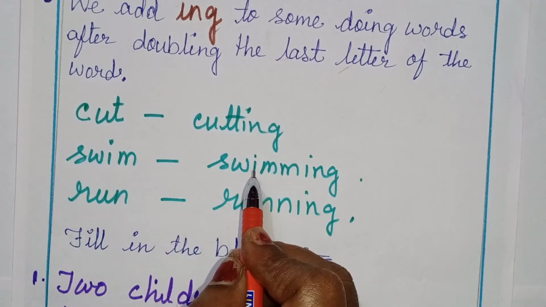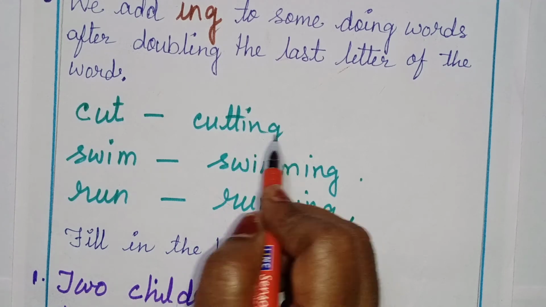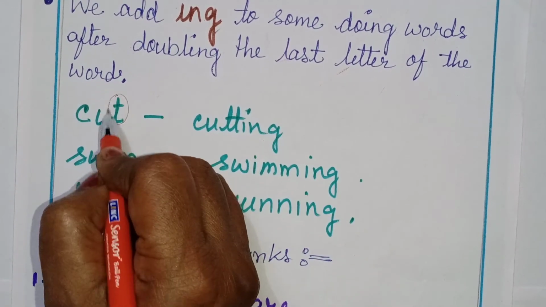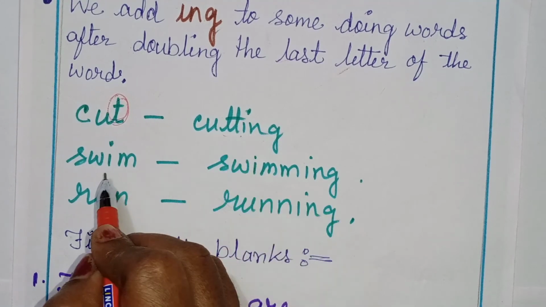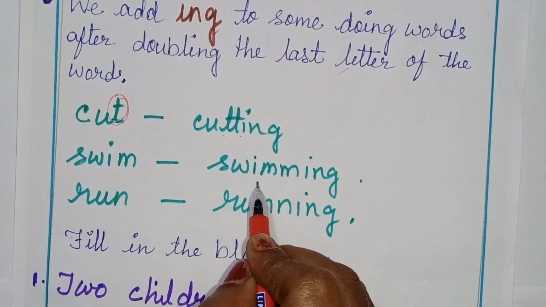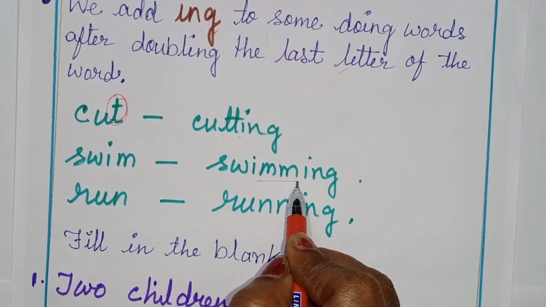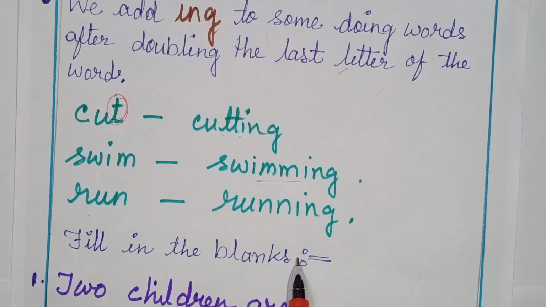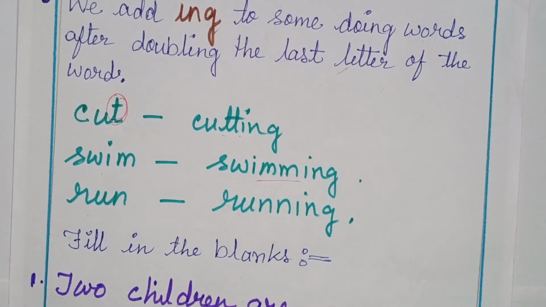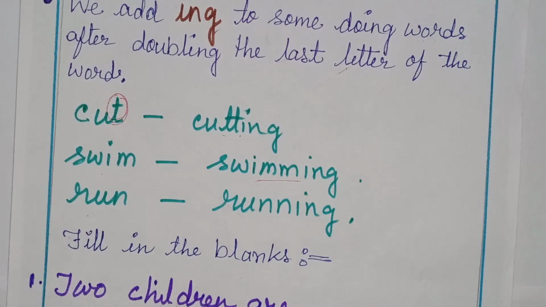So here it is, when we add the ing, this particular T we have doubled. Swim, swimming, double M. Run, running. So this magic, isn't it? So this part very nicely you will read.